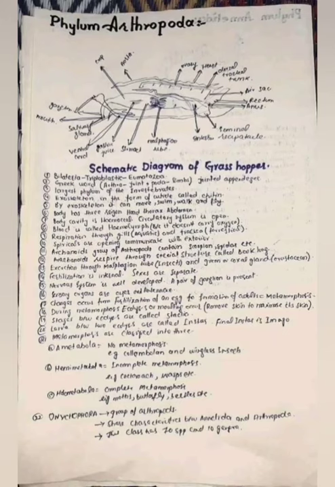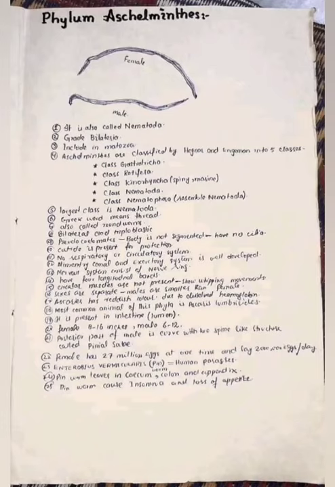Phylum Arthropoda. The most common example is grasshopper, and excretion is through Malpighian tubules, and fertilization is internal. Sexes are separate in this one, and respiration takes place through the gills. Body cavity is hemocoel, and circulatory system is open. And the skeleton is the exoskeleton.